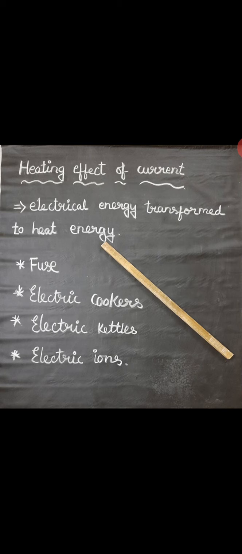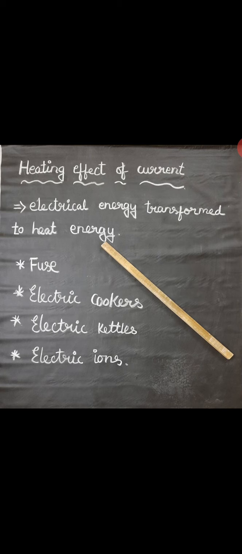On the other hand, the thin wires of tungsten or nichrome, which are used in bulbs, offer high resistance. For example, in the olden days we used a yellow color bulb, which gets heated up quickly because it has a high resistance. This is the reason why tungsten is used in the filaments of the bulb, and the nichrome wire is used as a heating element in household heating appliances.